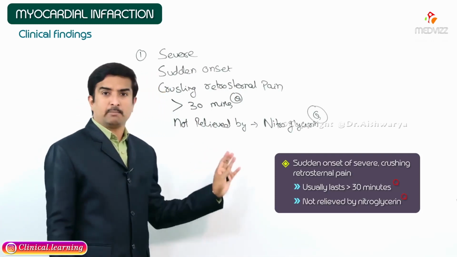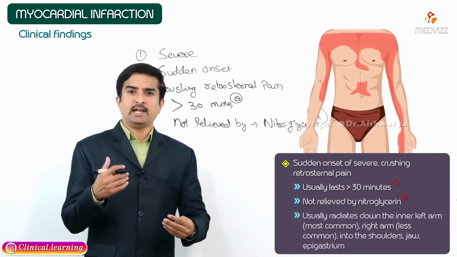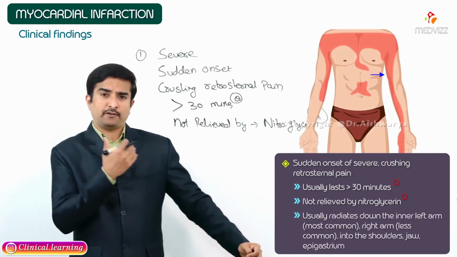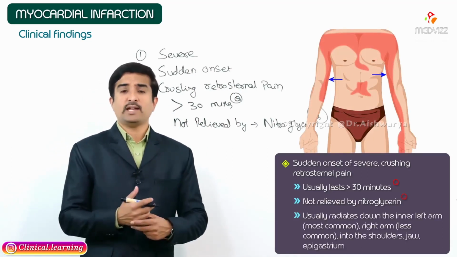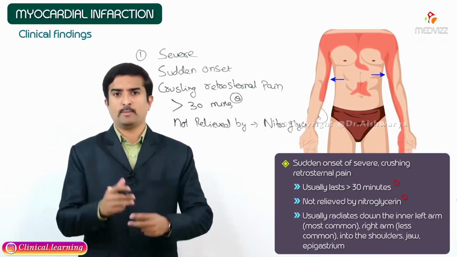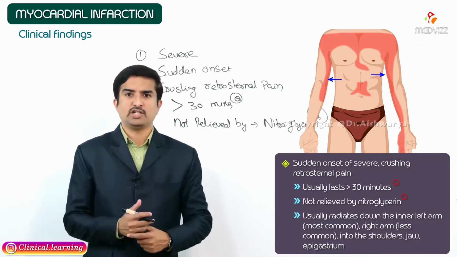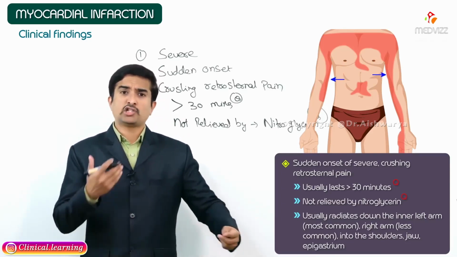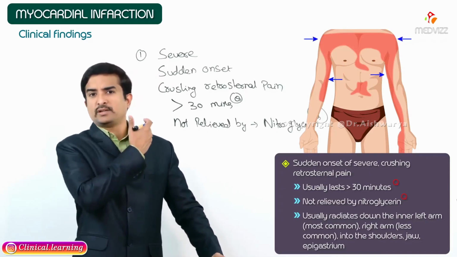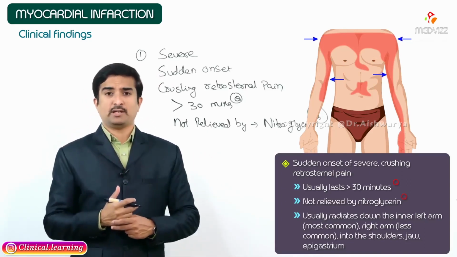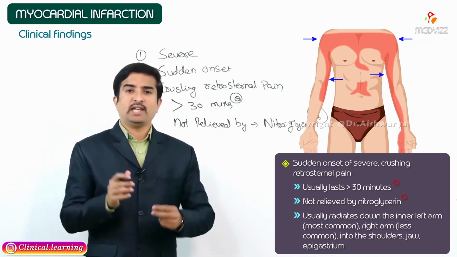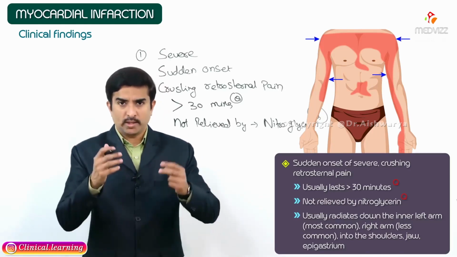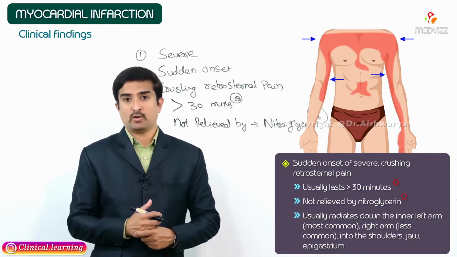And this particular pain usually radiates down the inner left arm, sometimes to the right arm also, but less commonly to the right arm and more commonly to the left arm, and also to the shoulders, towards the jaw, or epigastrium. This is how radiating pain can be seen with acute myocardial infarction.